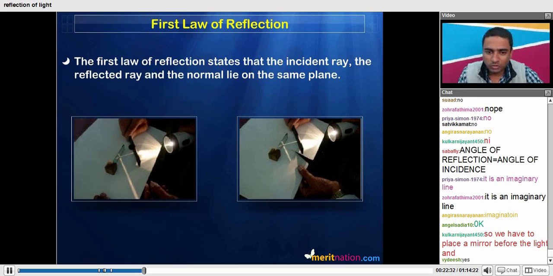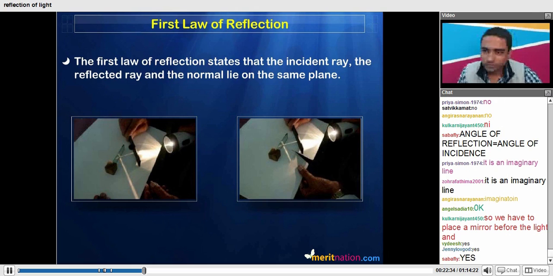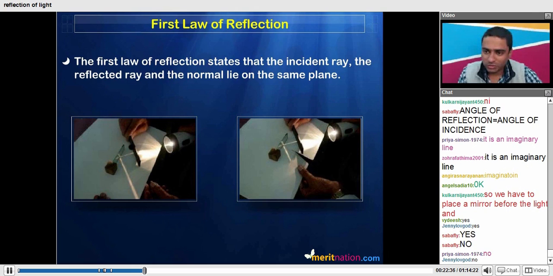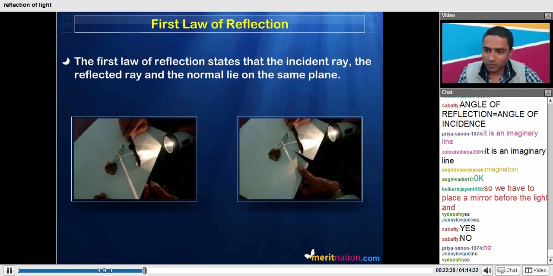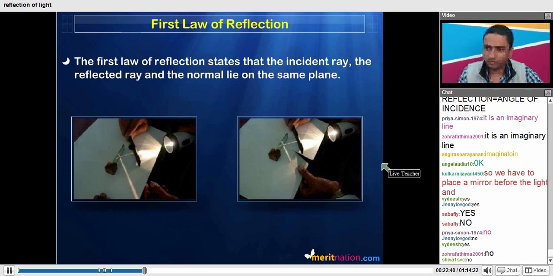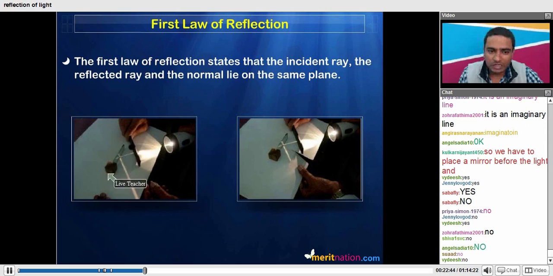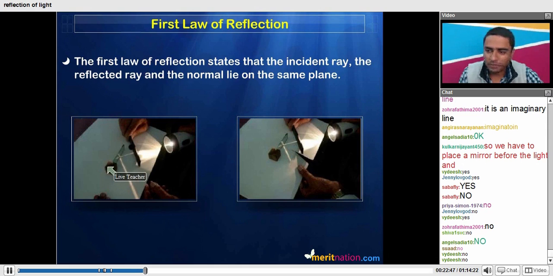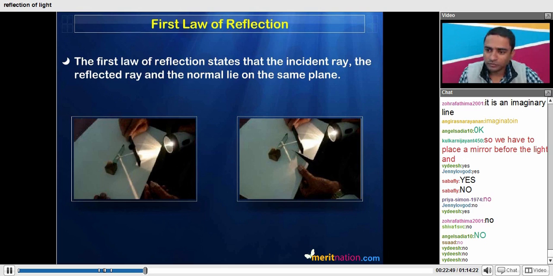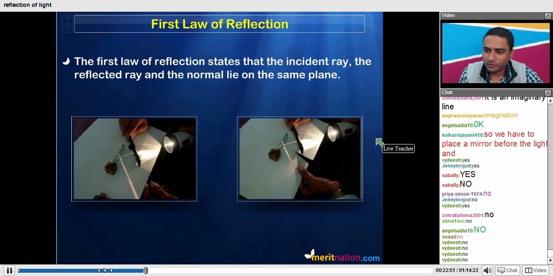Any doubts, any queries on any of the points that we have discussed so far? So we have to place a mirror before the light. Yes, you have to place the mirror in this manner. Somebody asked this point, I hope you are able to understand how you are going to place the mirror.